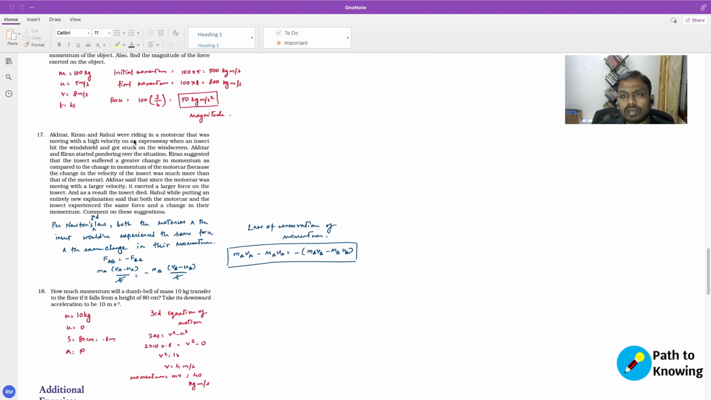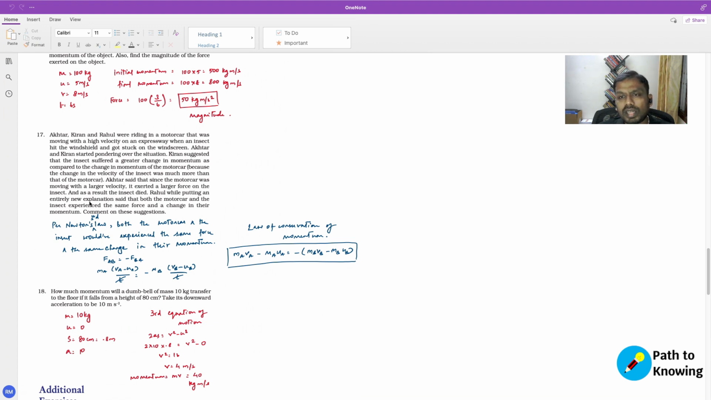Akhtar, Kiran and Rahul were riding on a motor car that was moving with high velocity on an expressway when an insect hit the windshield and got stuck on the windshield. Akhtar and Kiran started pondering over the situation. Kiran suggested that the insect suffered a greater change in momentum as compared to the change in momentum of the motor car, because the change in the velocity of the insect was much more than that of the motor car. Akhtar said that since the motor car was moving with a larger velocity, it exerted a larger force on the insect, and as a result, the insect died.